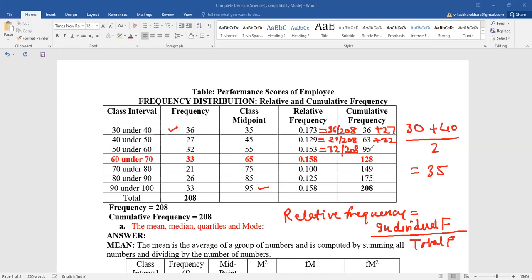Then 95 plus 33 is equal to 128. Then 128 plus 21 is 149. Then 149 plus 26 is 175. Then 175 plus 33 is equal to 208. So in the last row, the cumulative frequency is equal to the total number of frequencies. In this example, the cumulative frequency comes to 208. Now we calculate the value of mean.